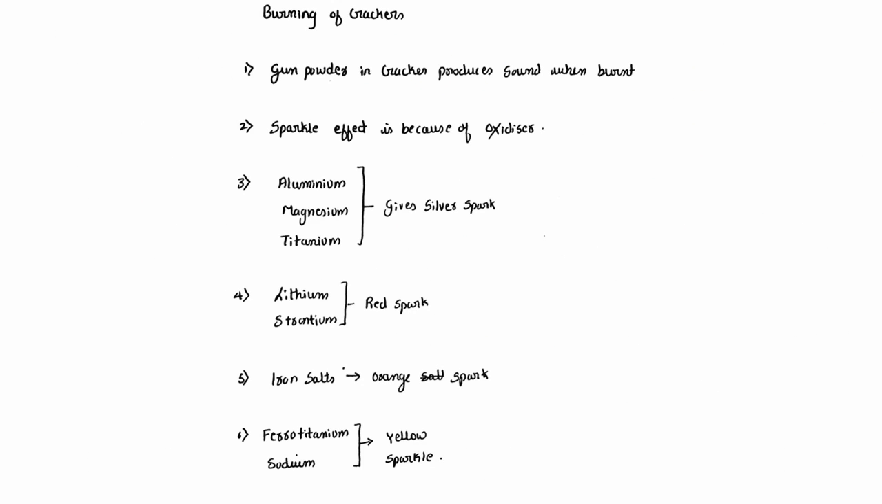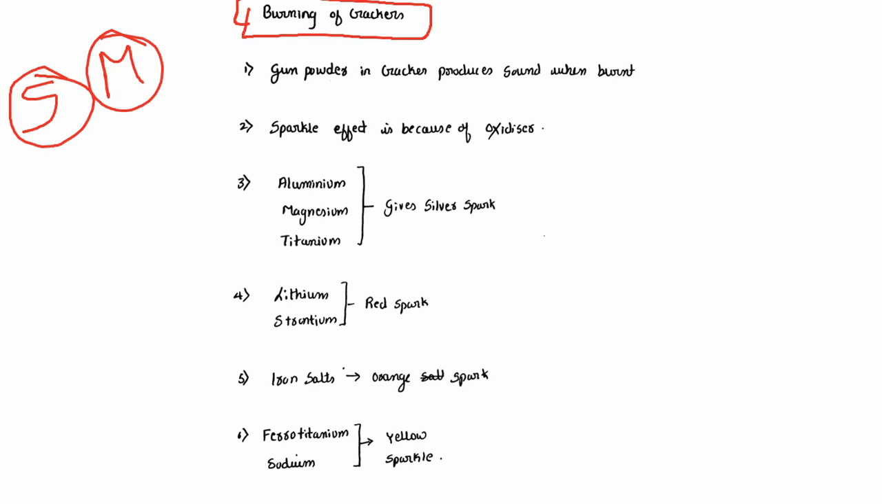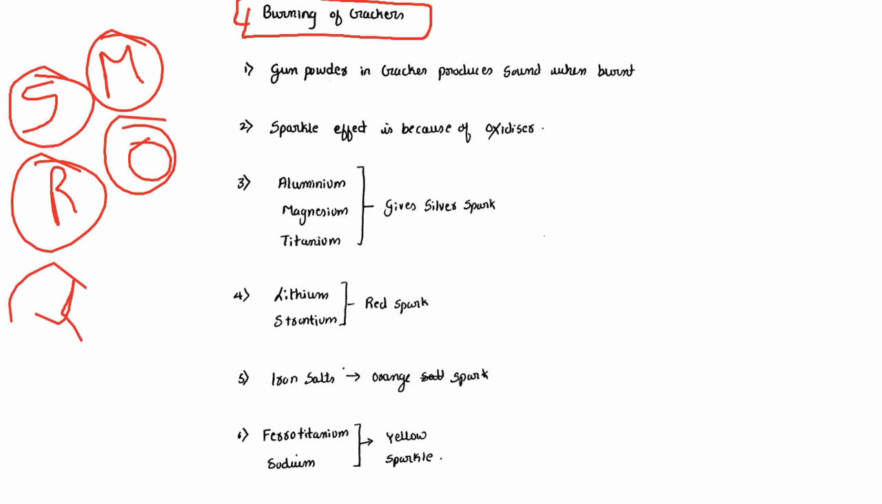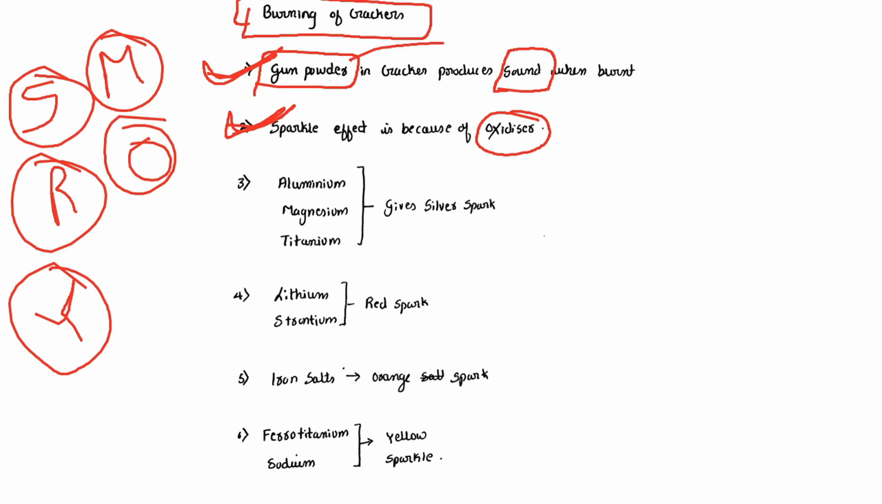Here I have mentioned some facts about crackers. Questions related to crackers are frequently asked, for example, when the cracker is burnt and a silver spark comes, what metal was used, or if a red, orange or yellow spark comes, what metal was used. So I have listed a few facts here. Gunpowder is used in crackers, which produces the sound. The sparkle effect which we get in crackers is due to the oxidizer used.